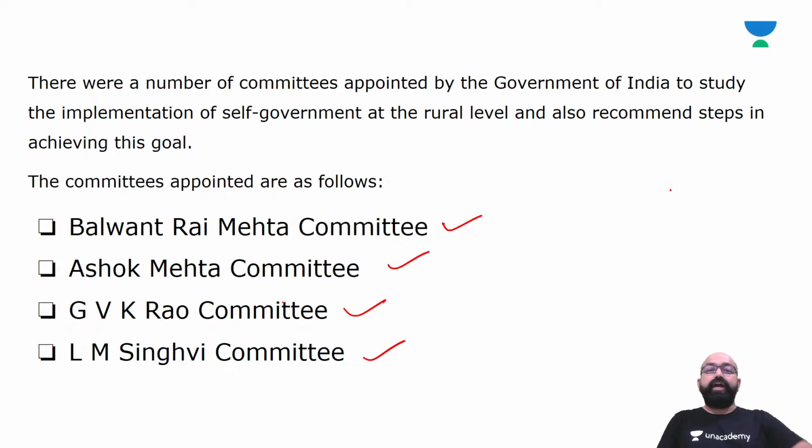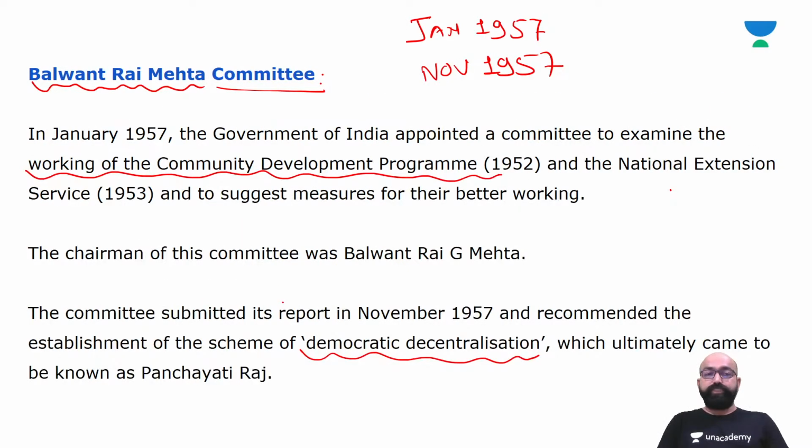So, the Government of India appointed various committees to review the working of the Panchayati Raj system in our country. These committees include the Balwant Rai Mehta Committee, Ashok Mehta Committee, GVK Rao Committee and LM Singhvi Committee. The Balwant Rai Mehta Committee was appointed in January 1957 and submitted its report to the government in November 1957. In this report, the committee described democratic decentralization.